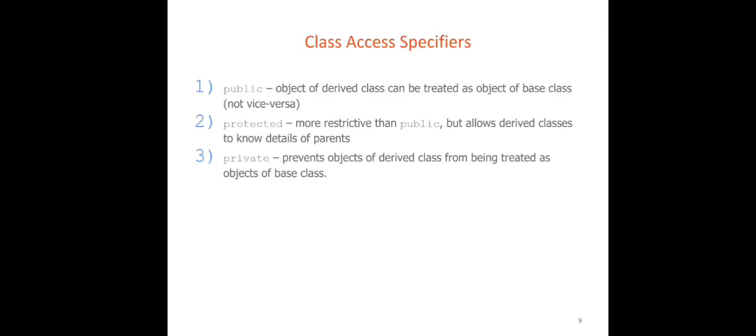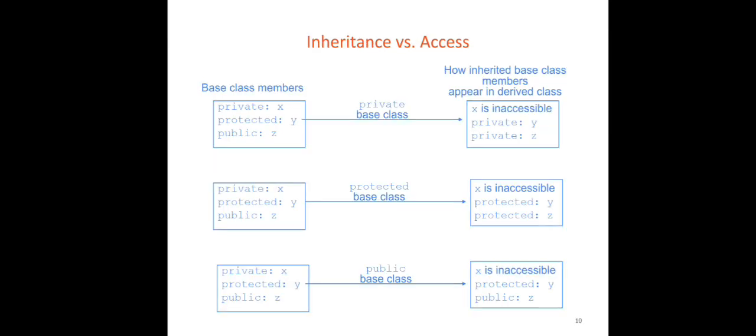Number 2, class access specification determines how the private, protected and public members of the base class are inherited by the derived class. Class access specifiers: public means objects of the derived class can be treated like objects of the base class. Protected is more restrictive than public but allows derived classes to know the details of the parent. Private prevents the objects of the derived class from being treated as objects of the base class.